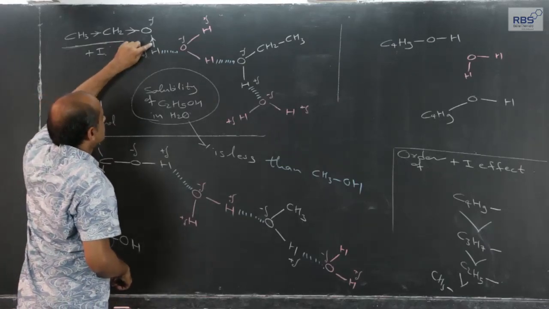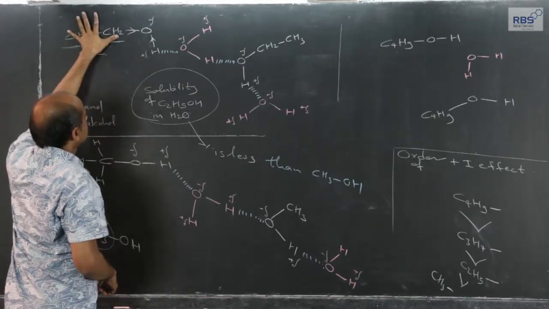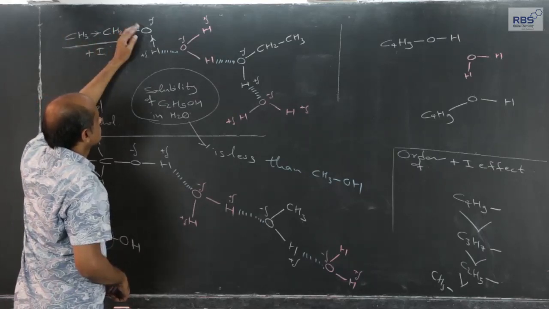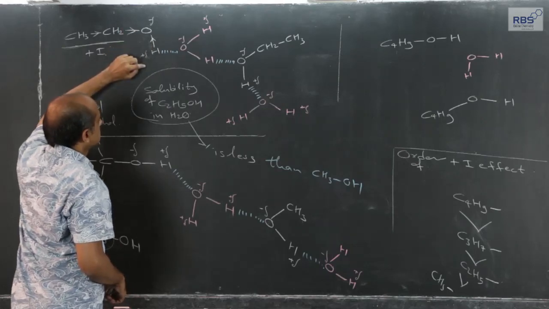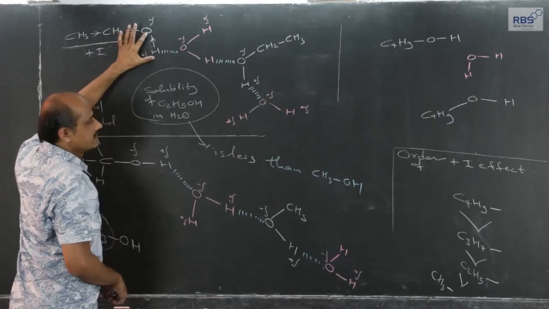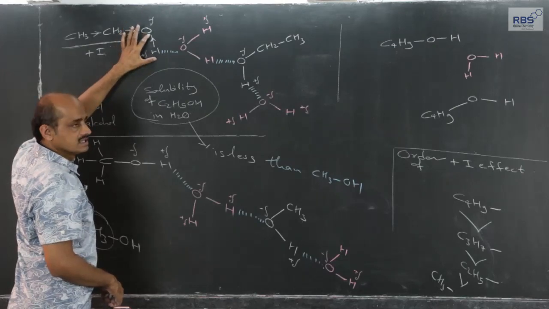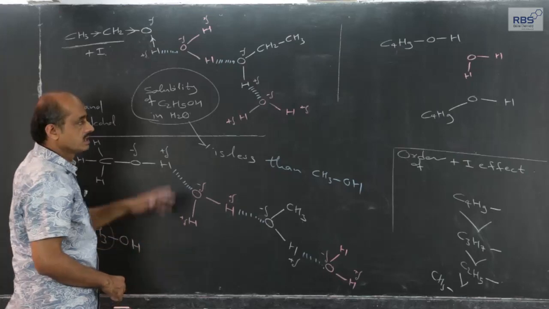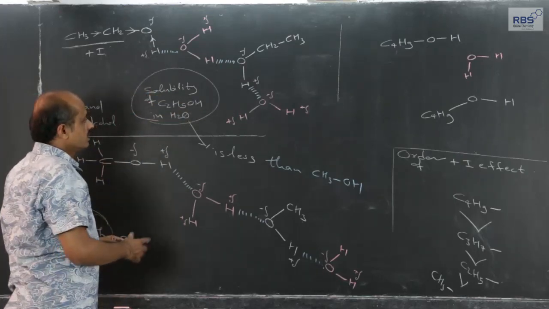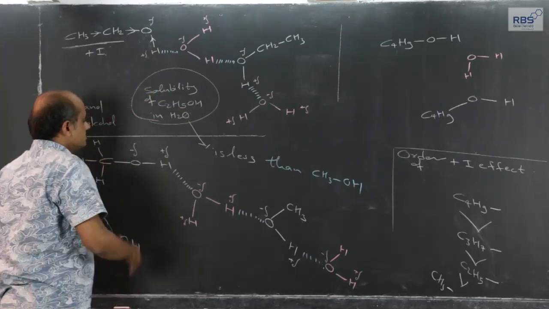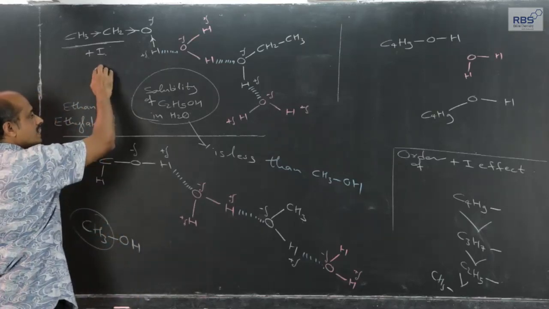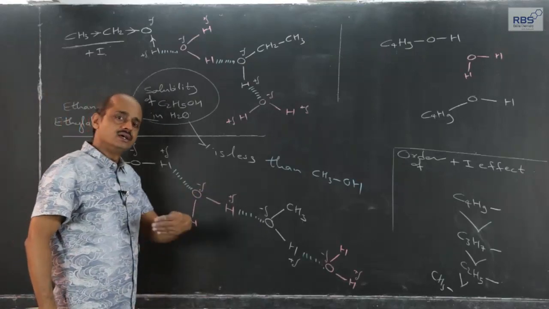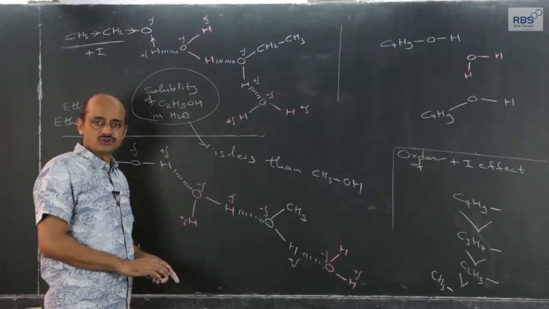If this shifting decreases because electron density from the alkyl group is available to oxygen, oxygen will pull less. If it pulls less, the polarity will be less. If the polarity is less, hydrogen bonding will decrease and solubility will decrease. Therefore, what we see is that from methyl alcohol to ethyl alcohol, ethyl alcohol to propyl up to butyl, the solubility of alcohols in water decreases, and after that it is almost insoluble.